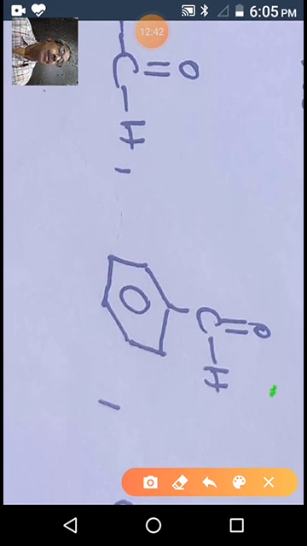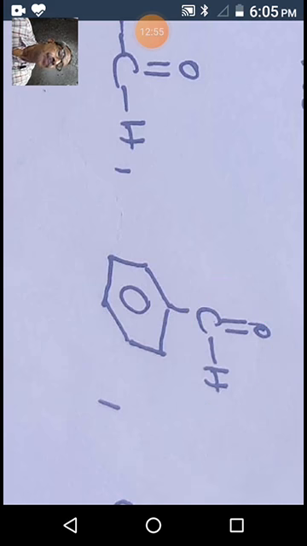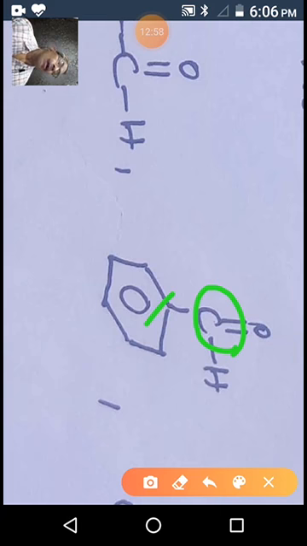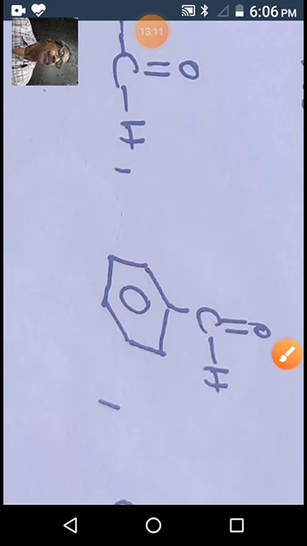Next, benzaldehyde. An aldehyde group substituted on a benzene ring in place of hydrogen is benzaldehyde. Benzaldehyde also doesn't have any alpha hydrogen. This is the functional group carbon, and the carbon attached to it is the alpha carbon. There is no hydrogen on it. That's why benzaldehyde also doesn't exhibit aldol reaction.